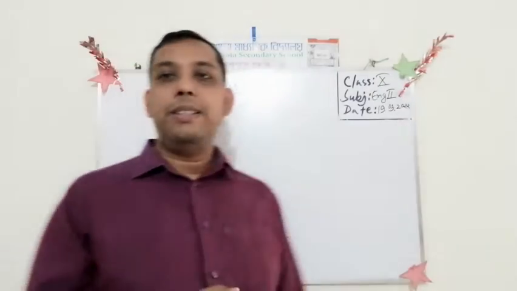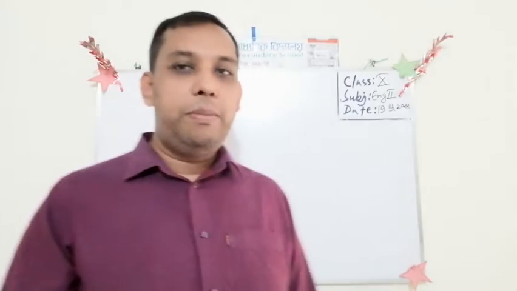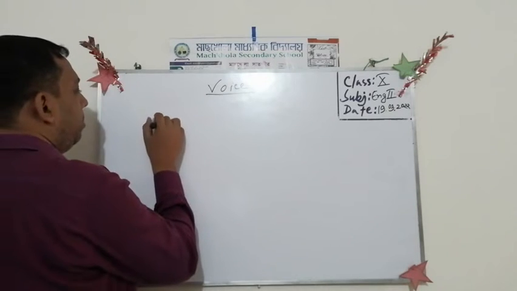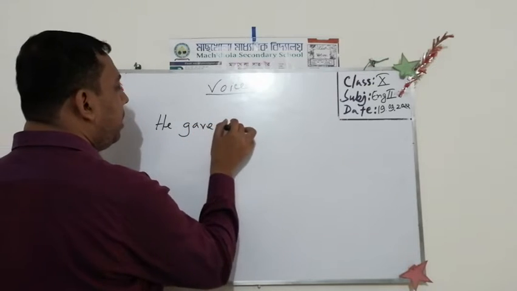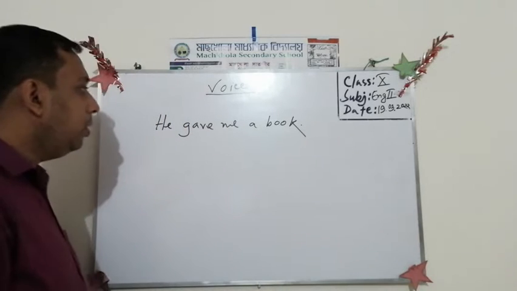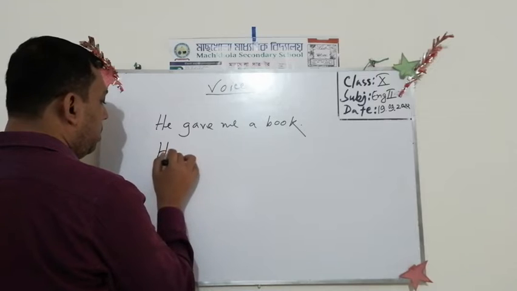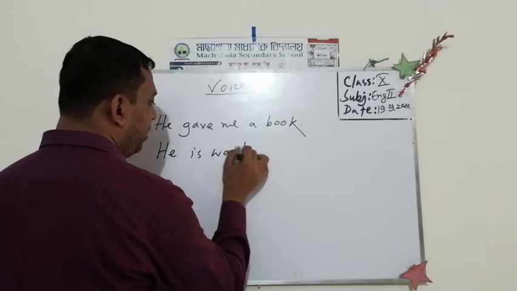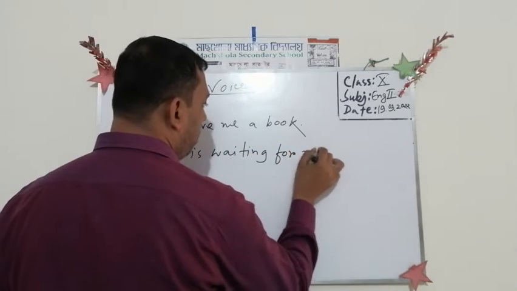So what is a transitive verb? Can you remember it? Okay, let me write an example so that you can understand. He gave me a book, and he is waiting for me.